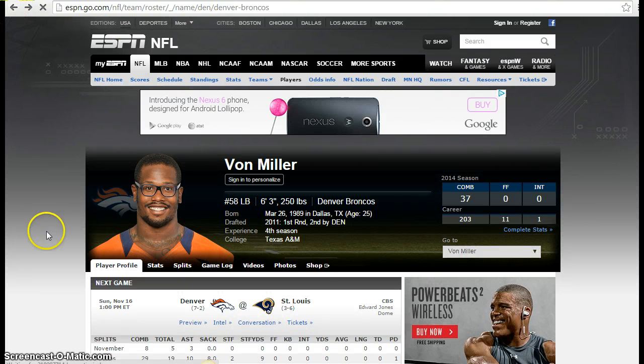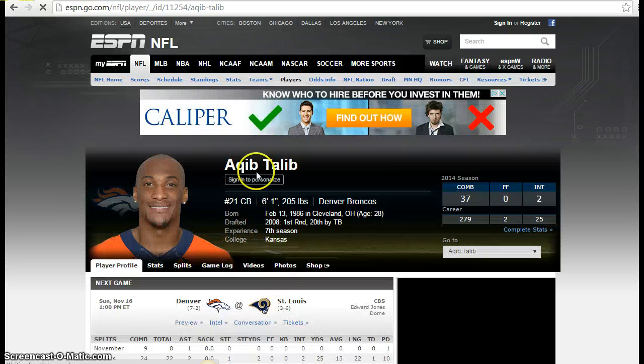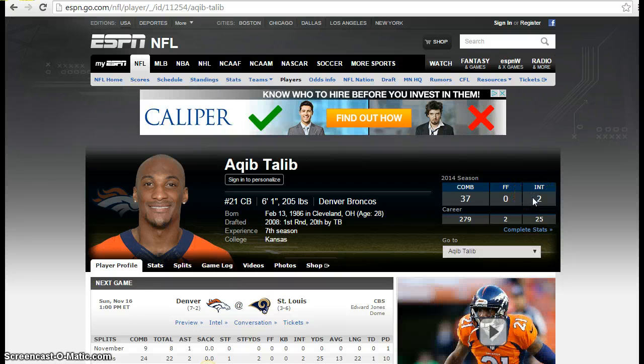Now we find another defensive player. Let's pick Aqib Talib. He's got 37 tackles also, but he's got 2 interceptions. He plays defensive back, so he's more apt to get an interception. So anyway, that should help with those significant stats. You can see, depending on who you pick, if it's an offensive player or defensive player, their stats are going to be a little bit different. But again, ESPN has them right up here, easy to find.